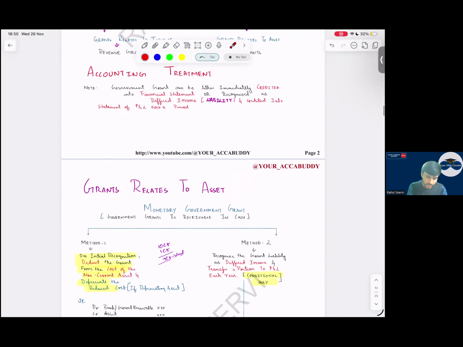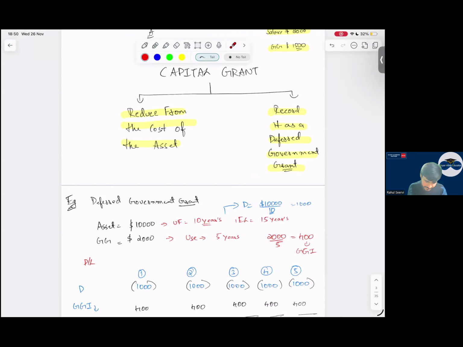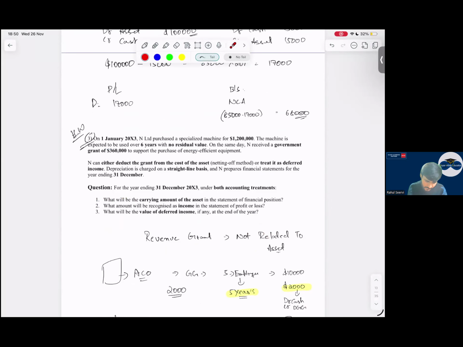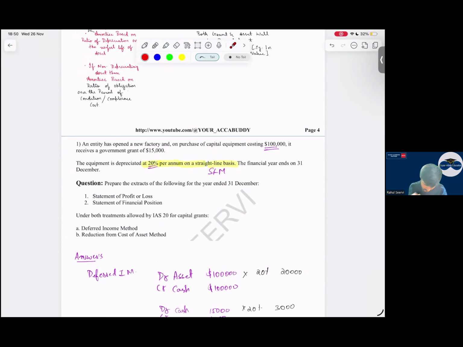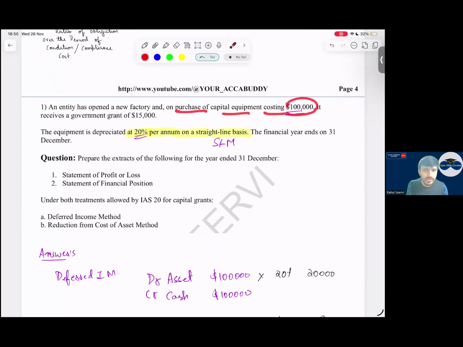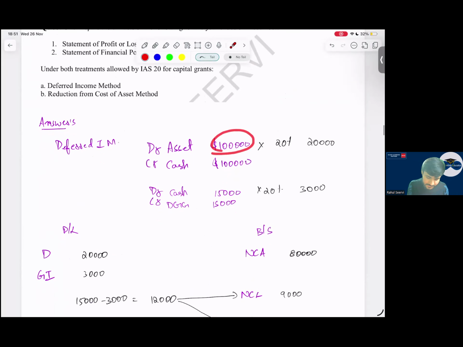Capital grant is done. So let me show you the calculation also. See here now. An entity has opened a new factory and purchased capital equipment costing $100,000, and government grant received is 15,000. They follow both the methods and depreciation is 20% SLM. Even though 20% is given, it's not WDV, it's SLM. So I will recognize the asset at this value. And grant of 15,000.